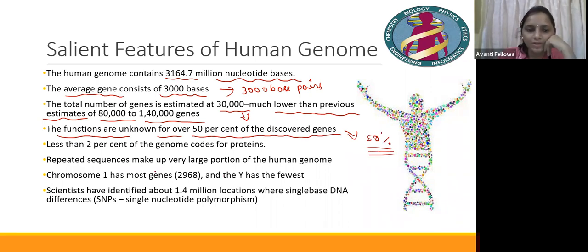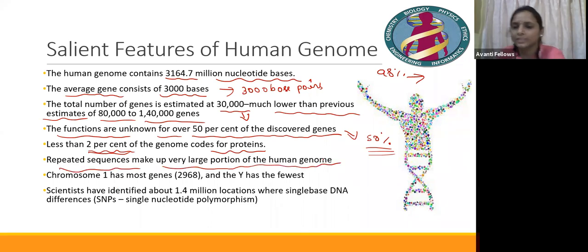Okay, then the second one, guys, you have to remember: of the whole genome, 100%, only 2% of it codes for protein. The other 98% does not code for any protein. It is simply present in the DNA. Only 2% of it is going to code for protein. The next thing was that repeated sequences make up a very large proportion of the human genome.